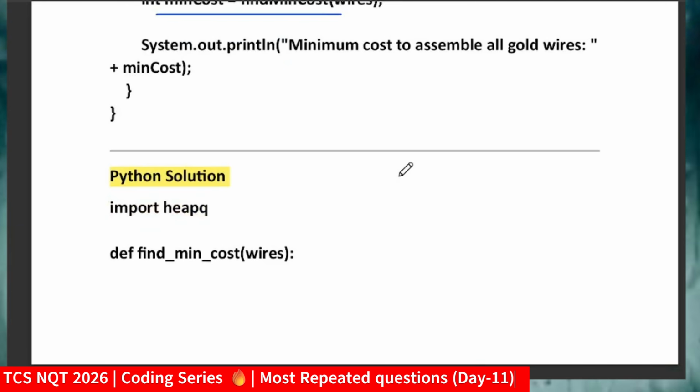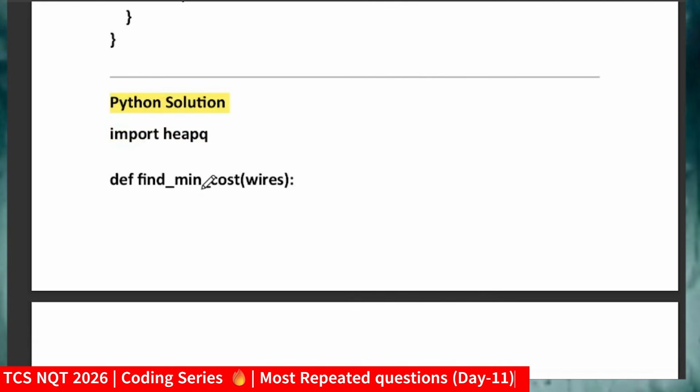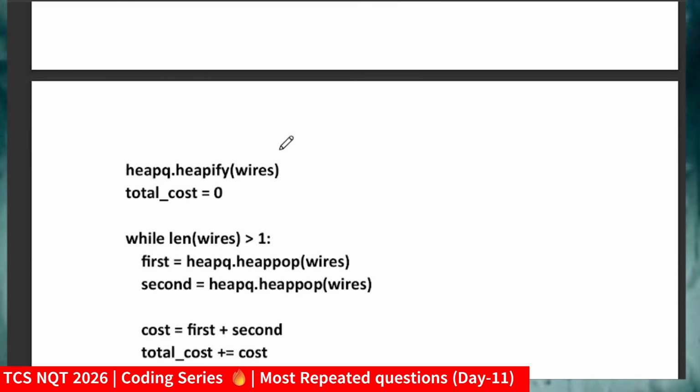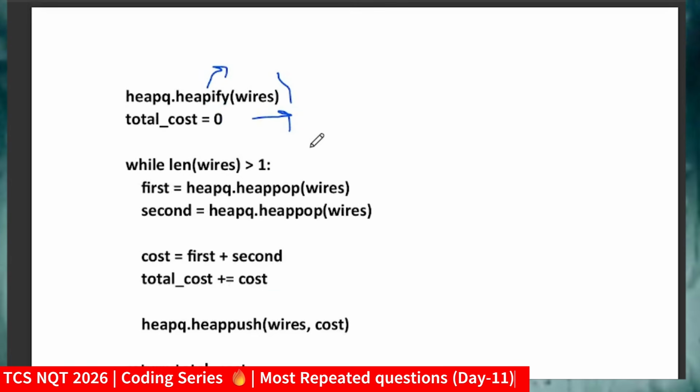Coming to Python, here I will use import heapq, and this is the same thing I'm doing. Defining the minimum cost function, I'm using heapify. Heapify is a function there to make the heap. Then I declare the temporary variable and apply the same logic, just that while length of wire is greater than 1.